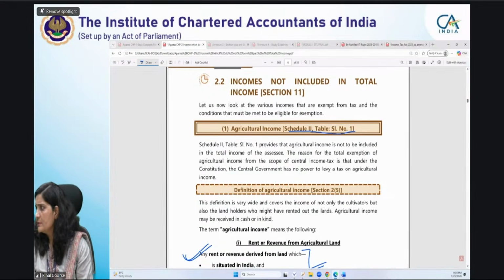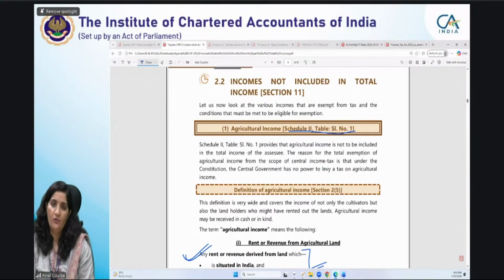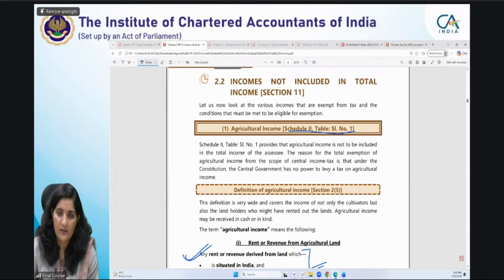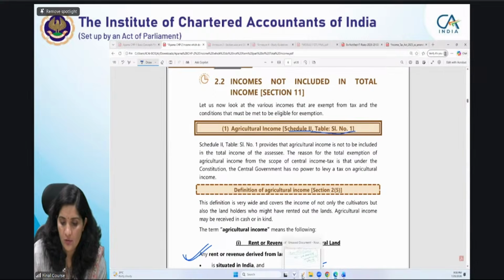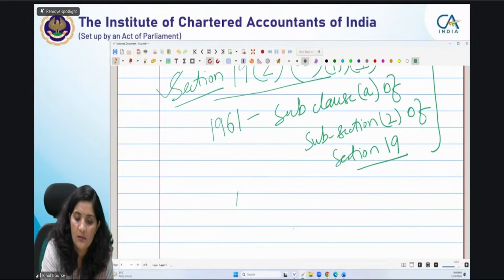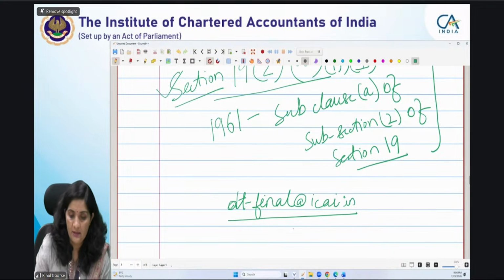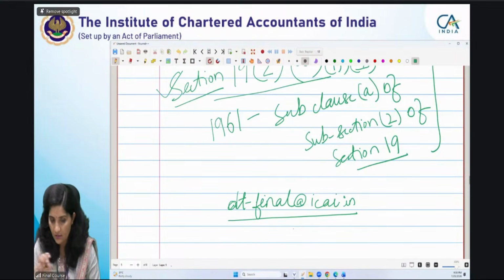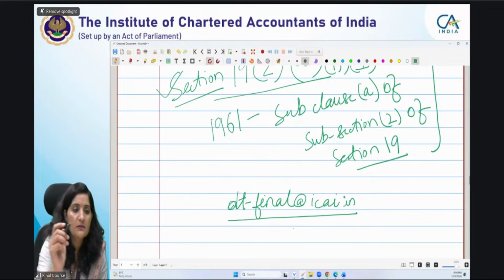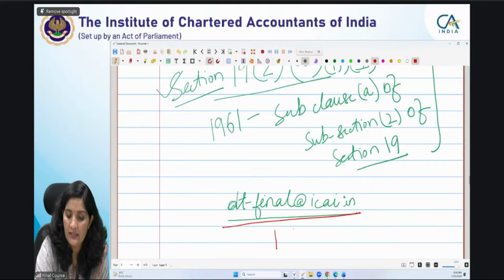We have the feedback forms, and if the portal is not working, then you can send me your feedback on the mail ID I have provided. Should I write it again? You just note down my mail ID: DT-final@ICAI.in. Is it clear? DT, dash, it is a dash, not a hyphen. DT means direct taxes.